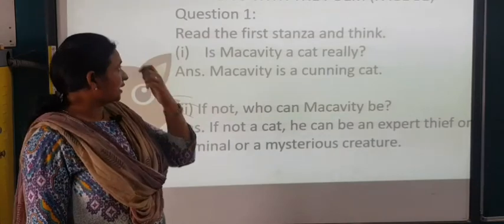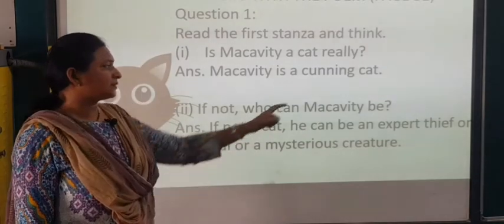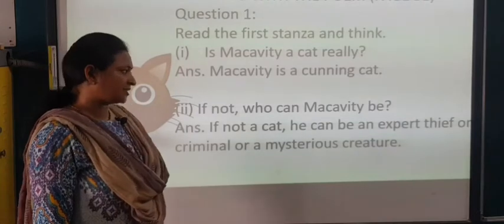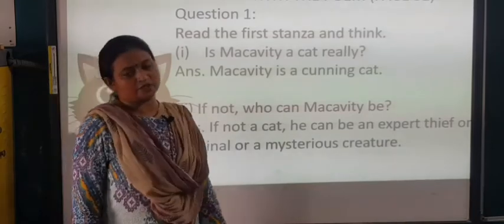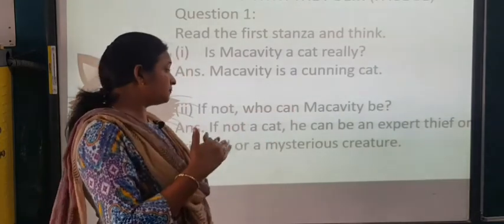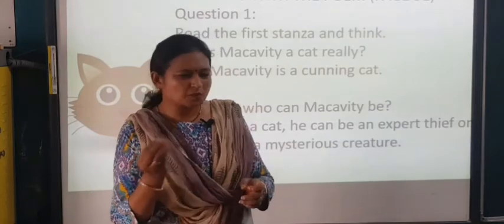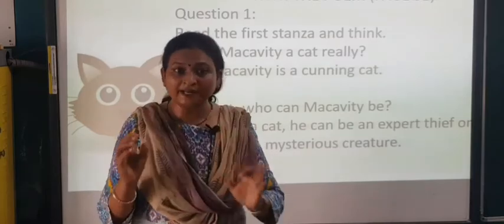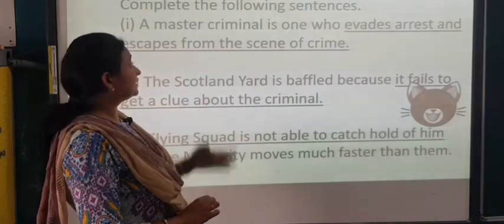Now, working with the poem, first question: is McCavity a cat really? Yes, of course it's a cat, but it's a cunning cat. If not, who can McCavity be? If not a cat, he can be an expert thief or a criminal or a mysterious creature. Those who only do wrong things are these people: a thief, a criminal or a mysterious creature. You do sometimes small things, but we cannot call you these people. These are people who only do negative things.